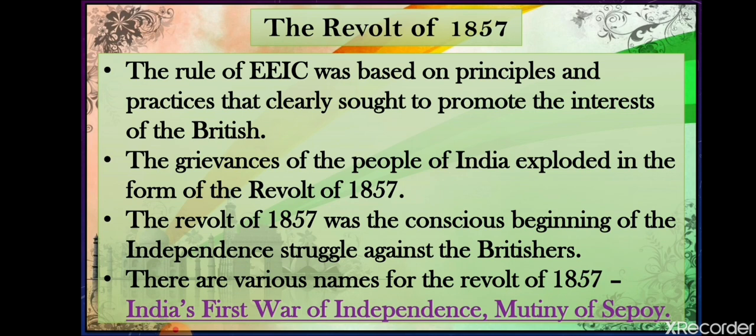Since this was the first ever attempt against the Britishers, it is also known as India's first war of independence. And this war was started by the disobeying of the Indian soldiers to their British officers. That is why this revolt is also known as the Mutiny of Sepoys. Okay, so let's start this chapter.